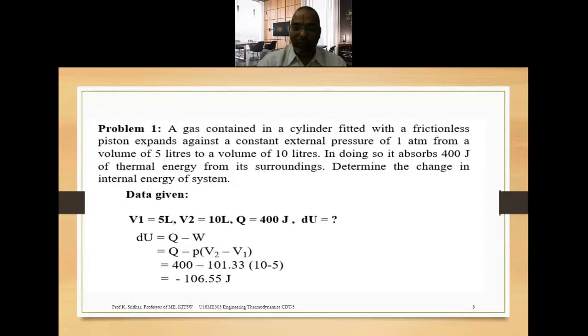So W is equivalent to the integral of PdV from V1 to V2, so we are able to obtain P into V2 minus V1. So Q minus P into V2 minus V1. So what is the value of the Q as given?